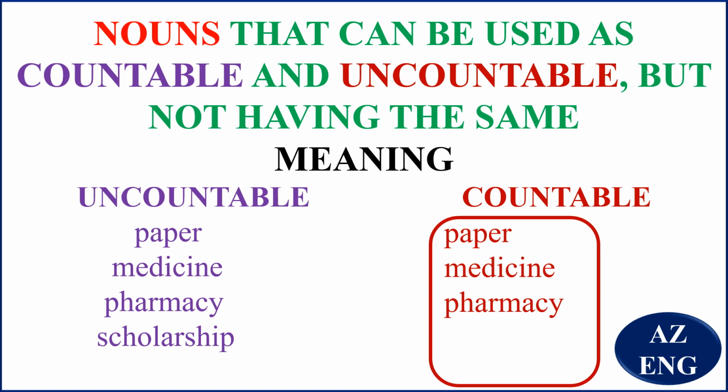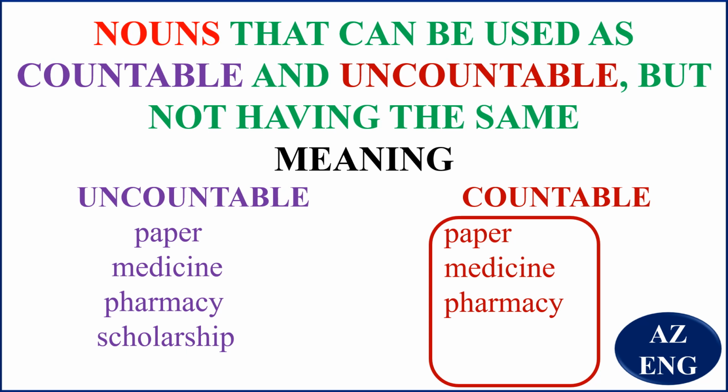Then scholarship, a lot of knowledge. The knowledge that is a lot about something, like a particular subject, that is uncountable. So scholars have a lot of knowledge about a particular subject.